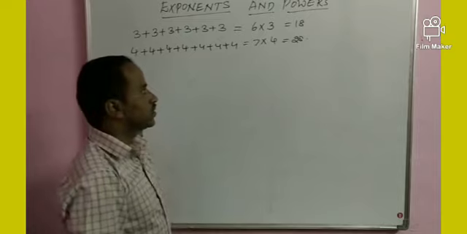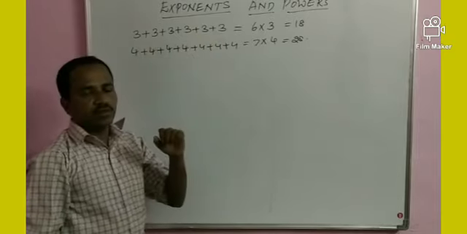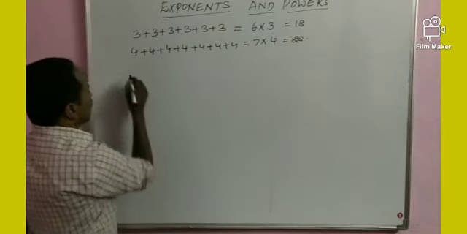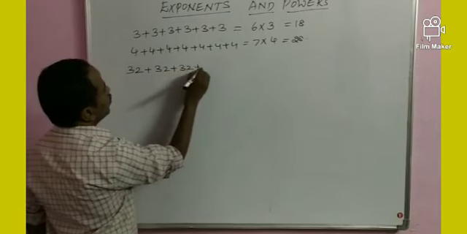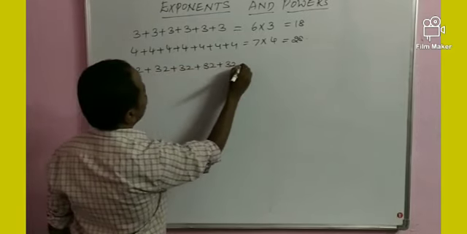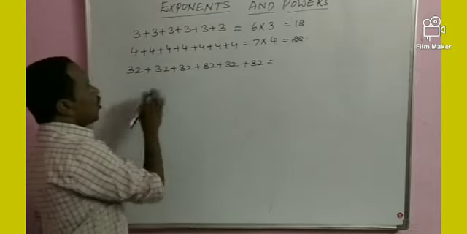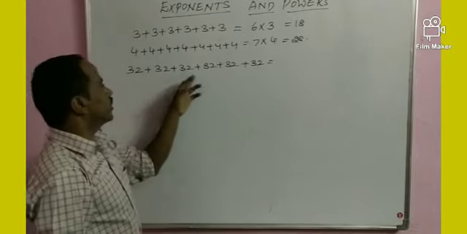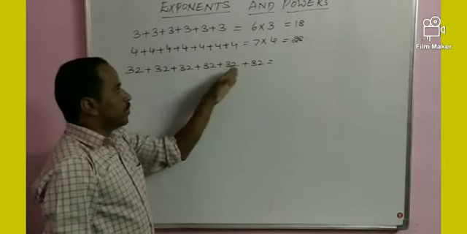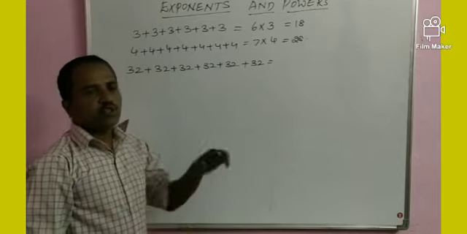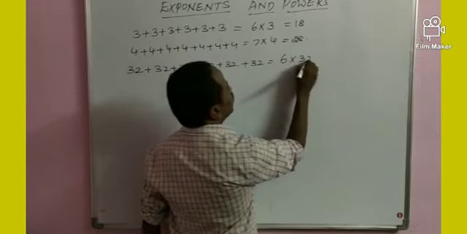Listen my dear students, it's very difficult to add the numbers. For example, some more numbers: 32 plus 32 plus 32 plus 32 plus 32 plus 32. How many times repeated? 1, 2, 3, 4, 5, 6 times. 32 is repeated 6 times. So it can be written as 6 times by 32.